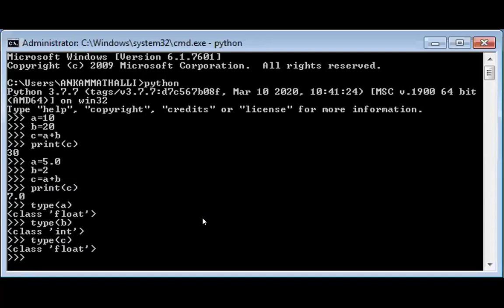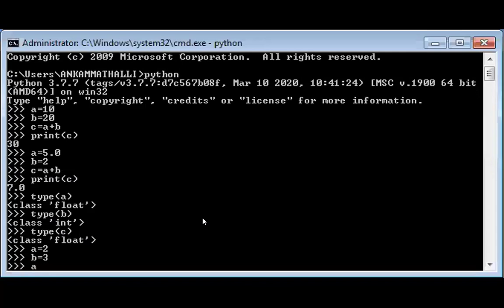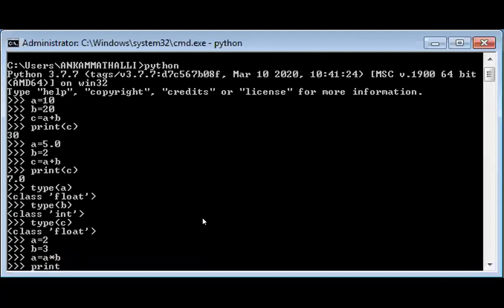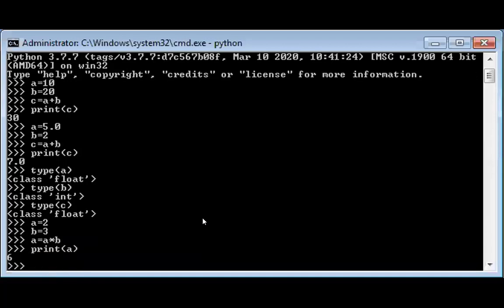Okay, do you understand? Suppose we want to do a multiplication operation. A is equal to 2, enter. B is equal to 3, enter. A is equal to A into B, enter. Print A. Initially A is 2, B is 3, and A is equal to A into B returns 6. Here we are using the same variable.